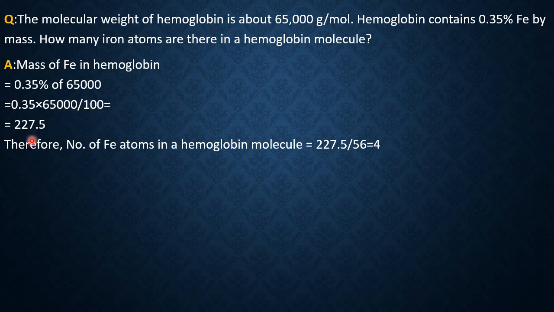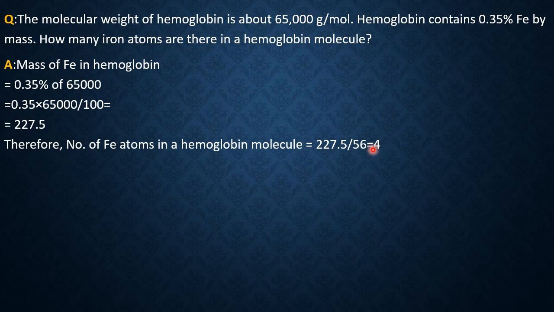The number of iron atoms in a hemoglobin molecule equals 227.5 by 56, because 56 gram is the gram atomic mass of iron, meaning 1 mole. That is 4. Clear?